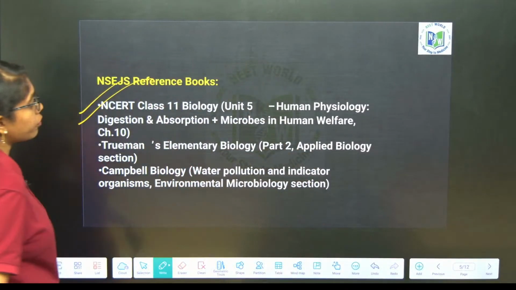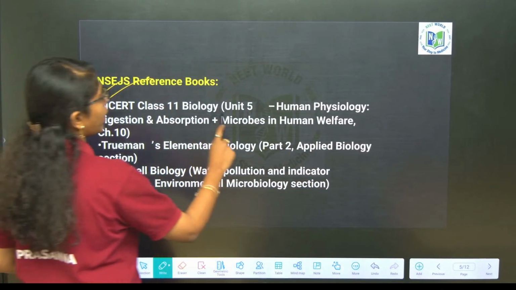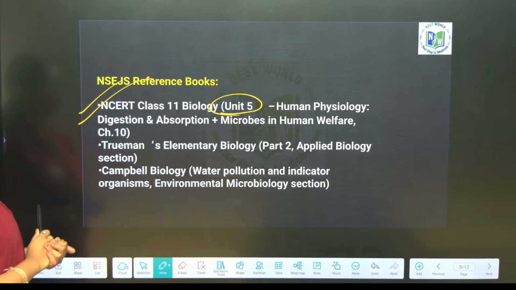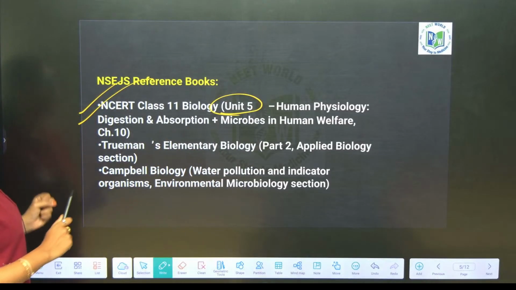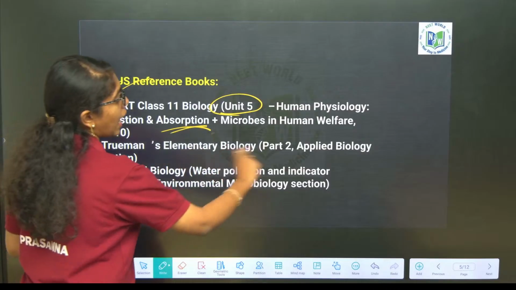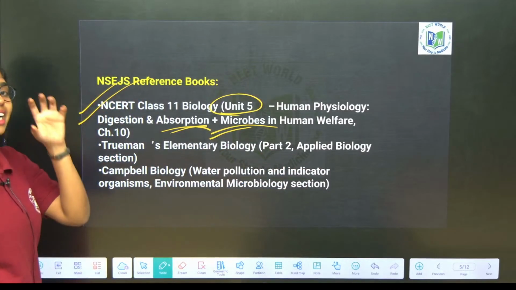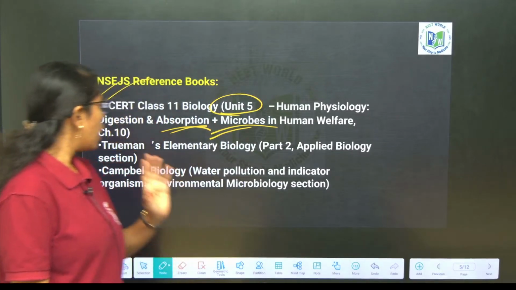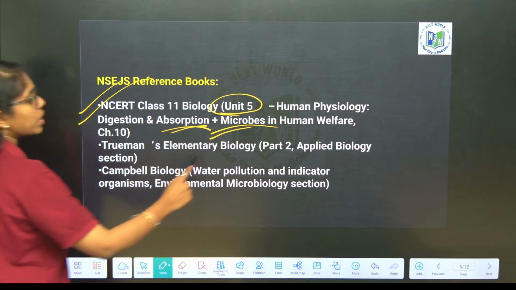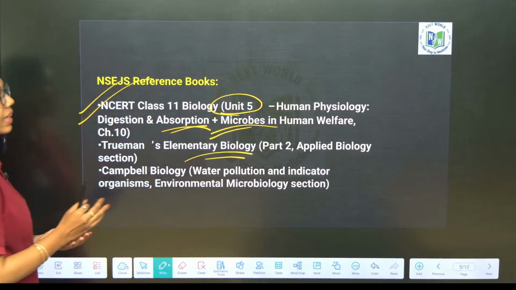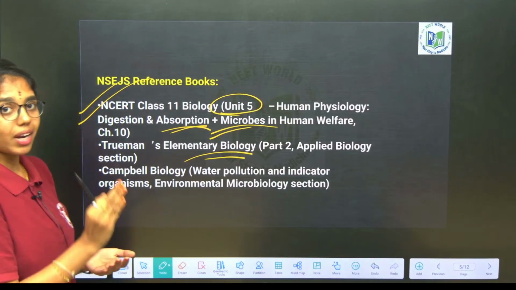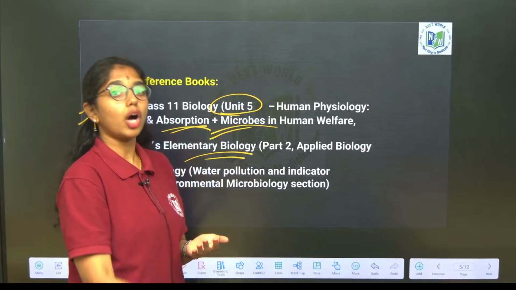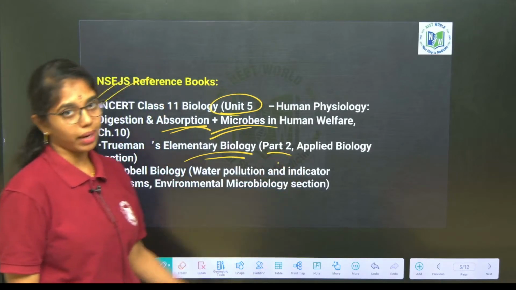NCERT class 11 biology, of course. From unit 5 human physiology, go through the microbial world, and from digestion and absorption and microbes in human welfare, you will get a complete picture of both useful and harmful bacteria. And from Truman's Elementary Biology part 2, applied biology, you will get complete reference of bacteria with the objective.